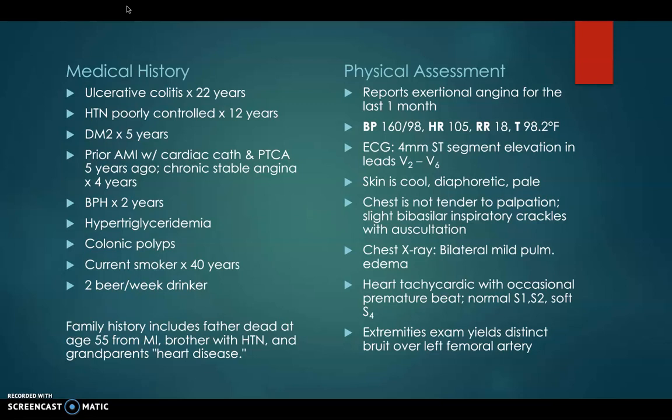His EKG shows 4 mm ST segment elevation in leads V2 through V6. His skin is cool, diaphoretic, and pale. His chest is non-tender, however there are slight bibasilar inspiratory crackles, and his chest x-ray shows bilateral mild pulmonary edema. His heart is tachycardic with occasional premature beats. He has a normal S1 and S2 and a soft S4, further supporting evidence of acute MI. Extremities exam yields distinct bruit over left femoral artery.